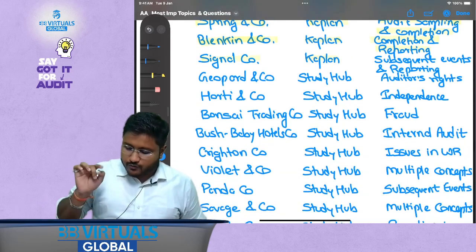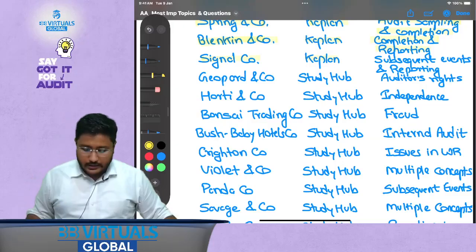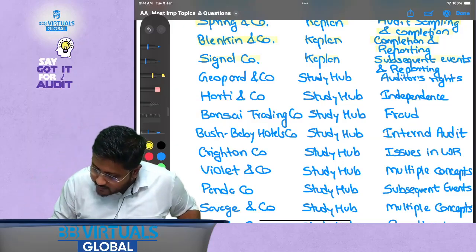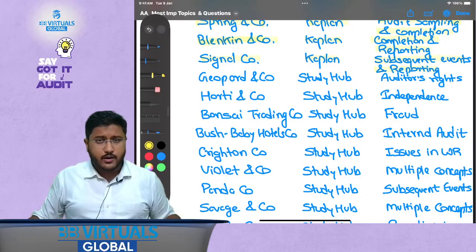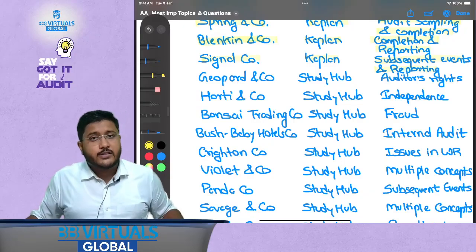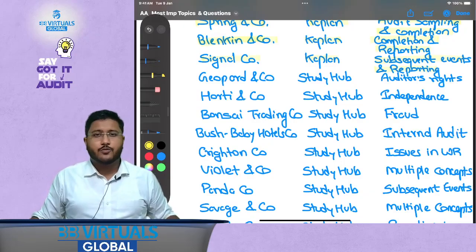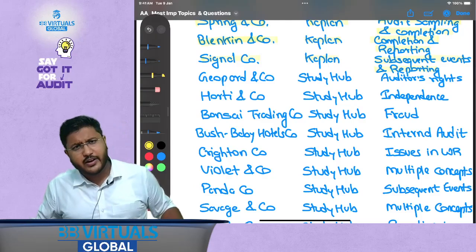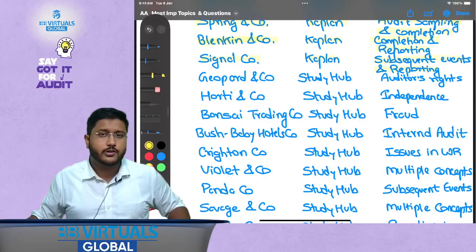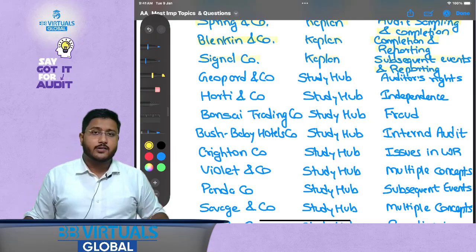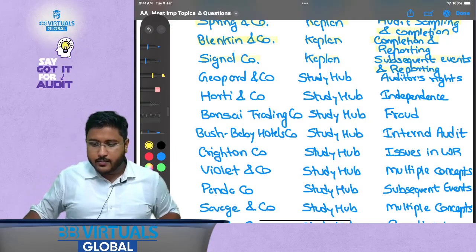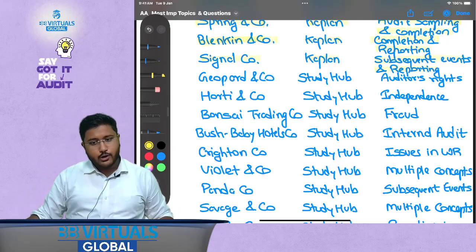Then the last question from your Kaplan, which is Signal Company, which is subsequent events and reporting. See, subsequent events is one part which you might have studied in FR, right? But when it is tested in AA, it is tested from the point of view of how it will affect the financial statements and how it will affect the auditor's report. And therefore, this question is very, very important because it has a discussion on subsequent events as well as the reporting part of it. I hope this is clear.